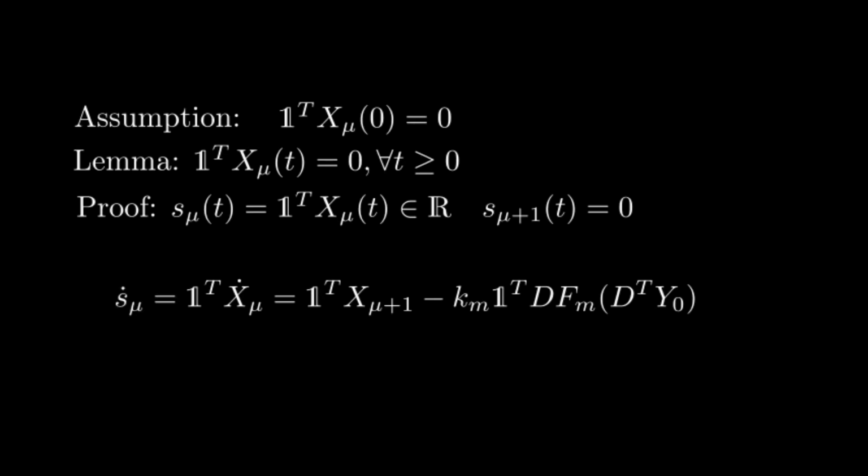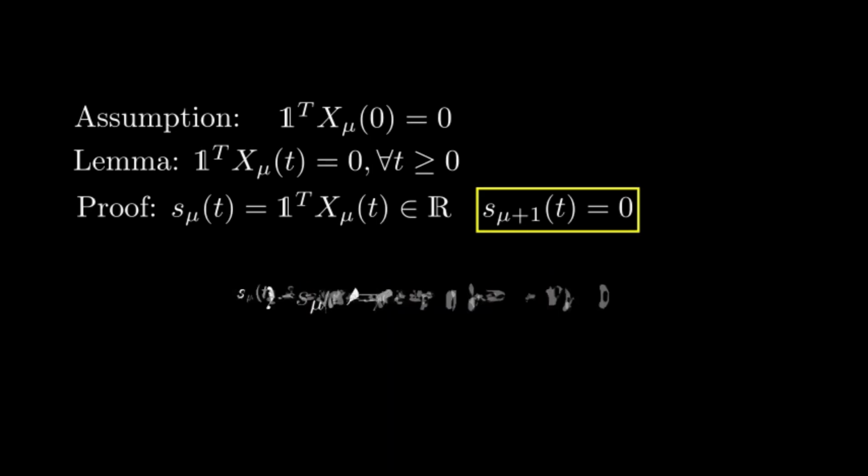Note that the first term vanishes due to induction, and the second one vanishes due to the same property of the incidence matrix we used before. Therefore, since S mu does not change, it will remain constant at 0 at all times. This property will be important for the next result. We want to inspect if the protocol in fact reaches consensus to the average of the time-varying signals Ui.